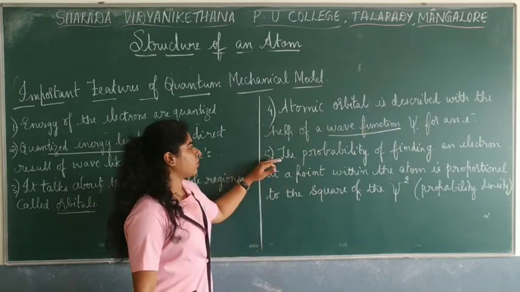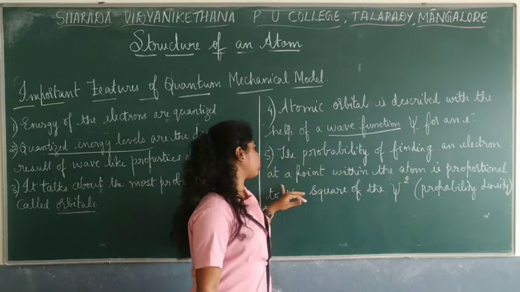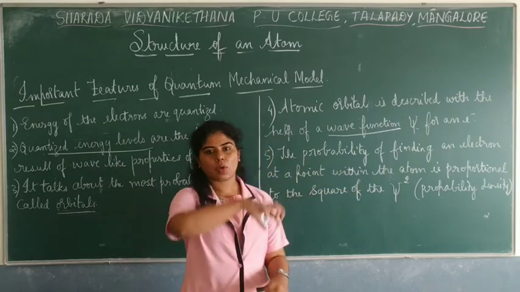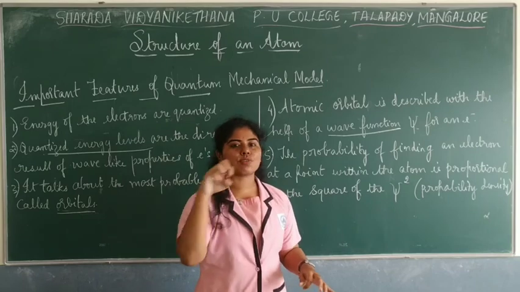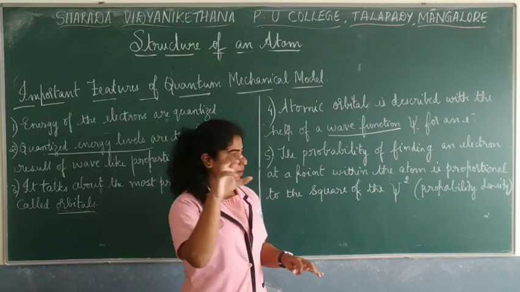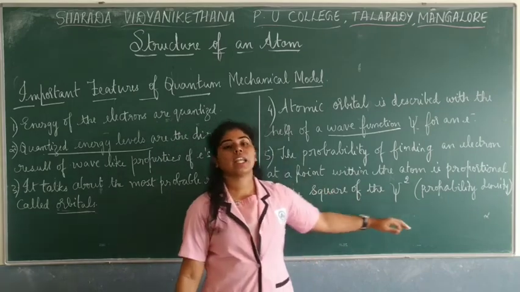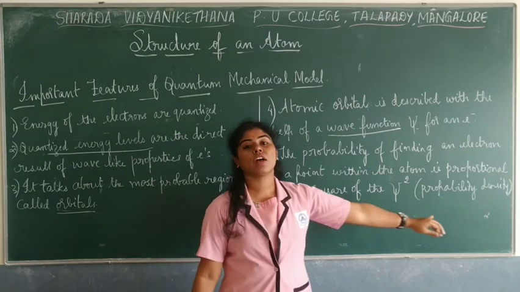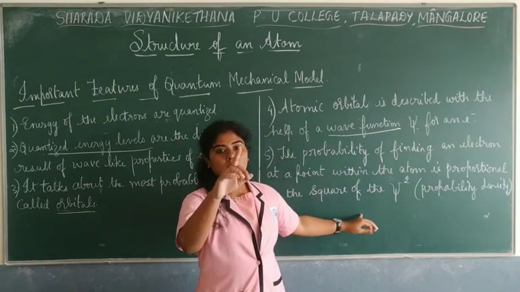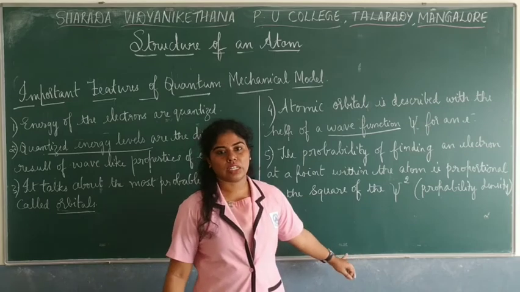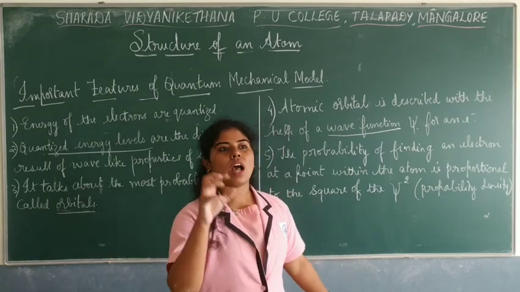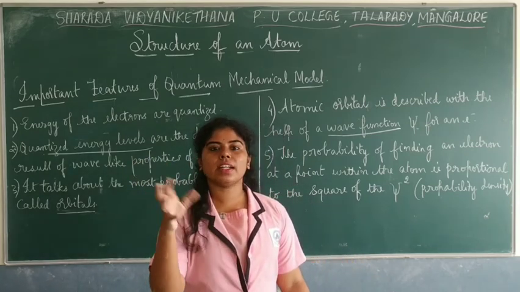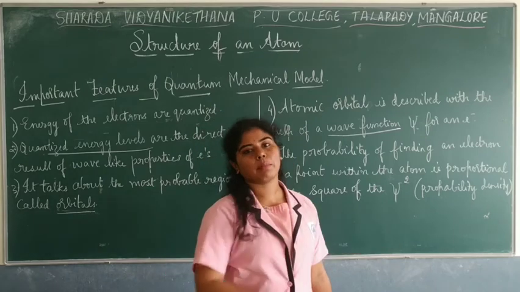The fifth one is the probability of finding an electron at a point. In an atom, the chance of finding an electron at a point within the atom is directly proportional to psi square, the square of the wave function or the amplitude of the wave. As you know, the intensity of light depends on the square of the amplitude of the wave.